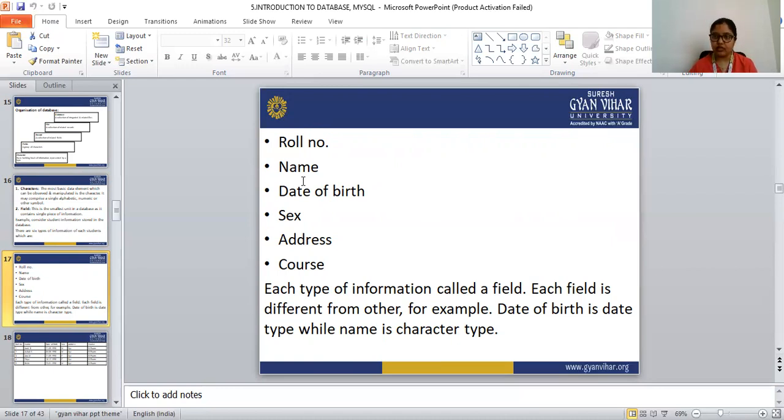So roll number, name, date of birth, sex, these are all types of information, called fields. And each field is different from another. In the date of birth we can only write the date in digits, but in the name we can write in the alphabet, only the name of the particular student. So this is the information about the field.